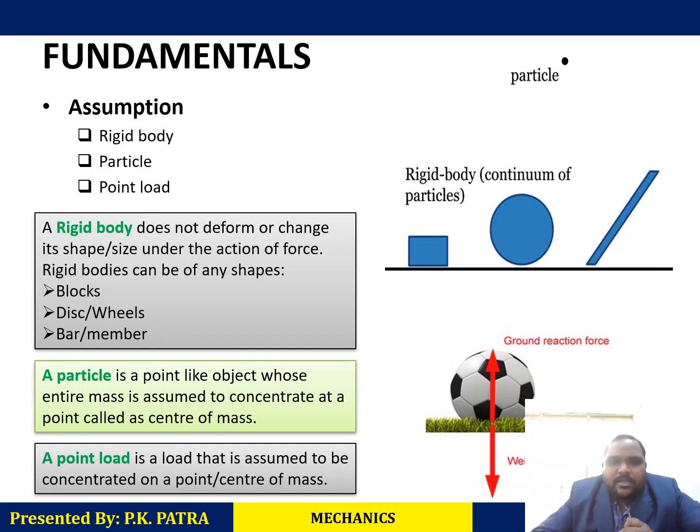Then some basic things. Before learning mechanics, first we must consider some assumptions. The first one, rigid body. We have to consider that all the objects on which we are learning mechanics are rigid. That means there is no deformation, no change in shape and size. All solid bodies are rigid. This is our first assumption. Second, we'll consider the physical body, the solid body, as a particle.